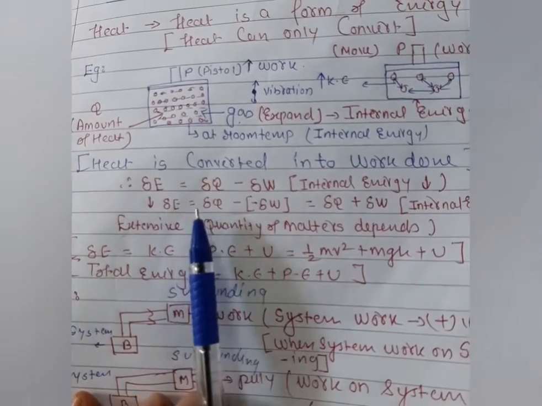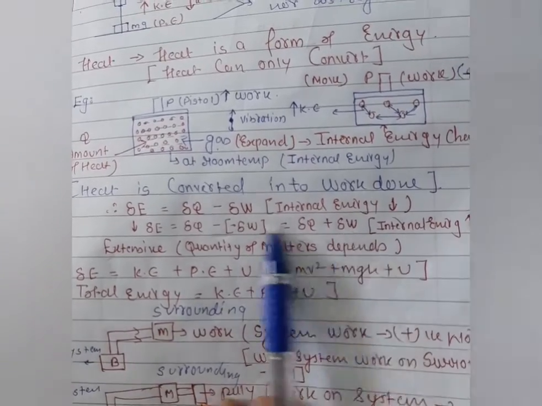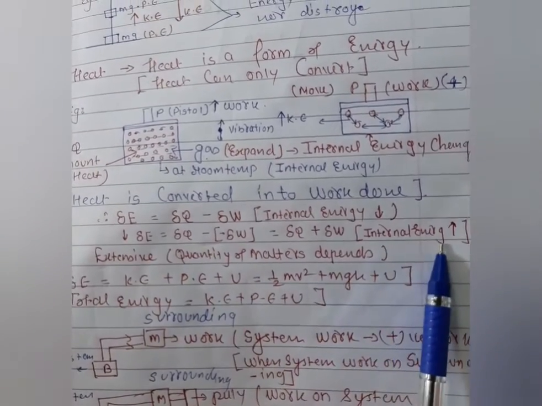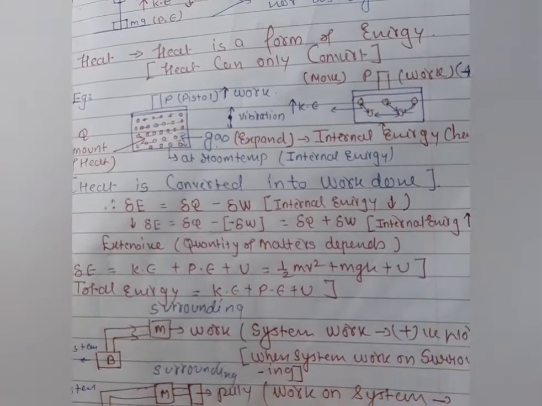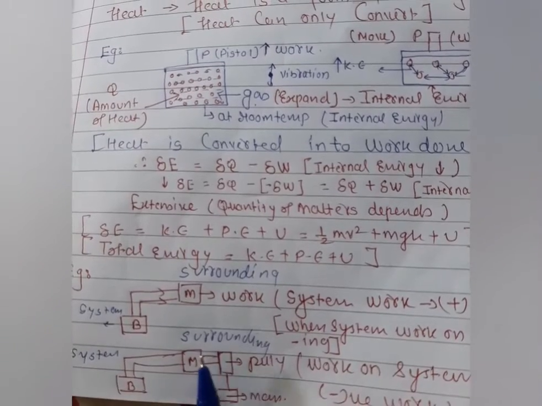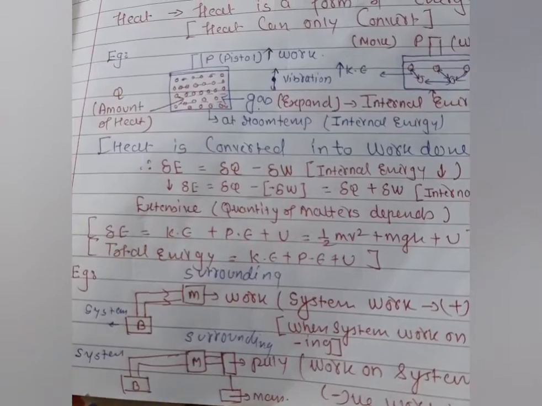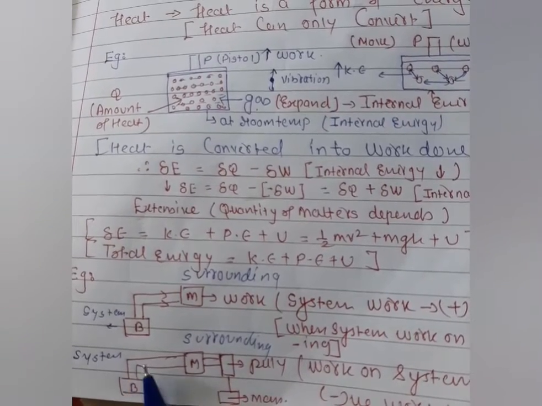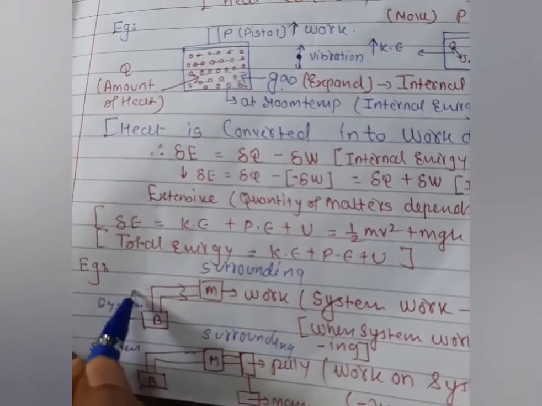So del E is equal to del Q plus del W, and at that time, students, the internal energy of the system has been increased. Why has the internal energy of the system been increased? Because now the system is not working. Who's working here? The surrounding is working. So the surrounding is consuming its internal energy, not the system. The system gains energy. Clear?